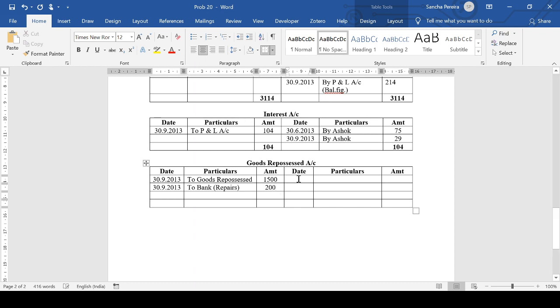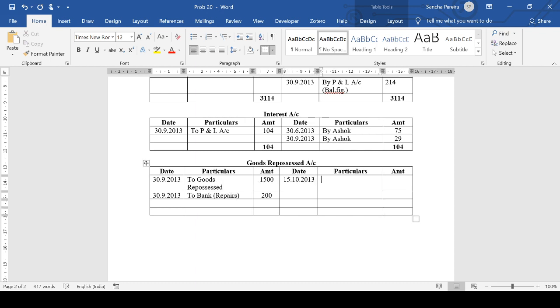And then on 15th October, he has sold the furniture by bank for 1,800. So basically, he repossessed the goods for 1,500, spent some 200 on the repairs, and then sold it for 1,800. So if you see this, he makes a profit.